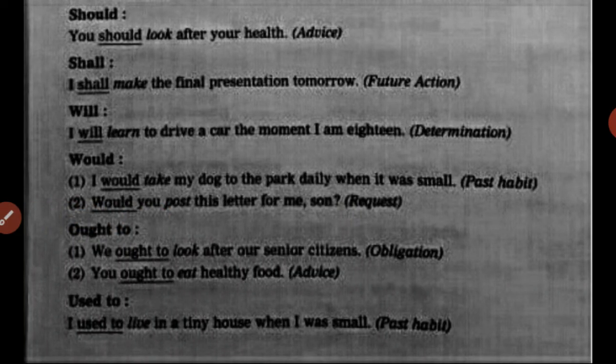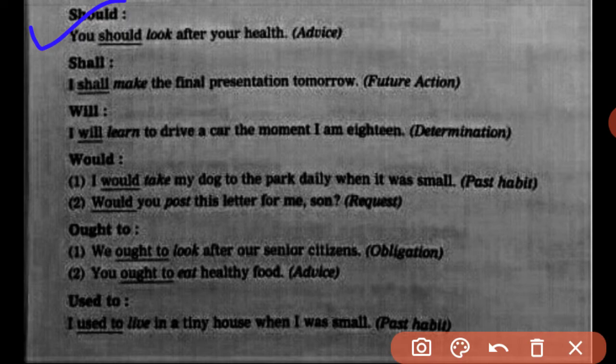Let's go ahead. Next modal auxiliary, should. You should look after your health. So it is advice over here. So if you want to give advice to someone, you can use the word should. Here is one more example. You should study hard to score good marks.